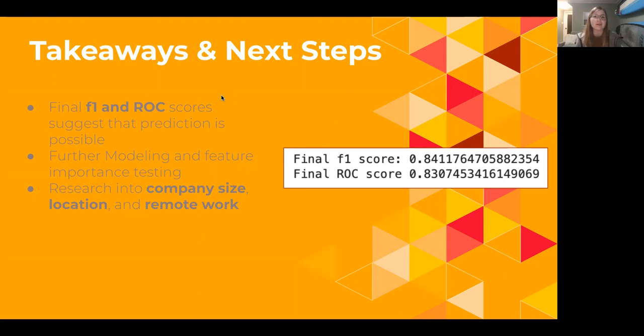Further modeling and feature importance testing is absolutely necessary. And I think there's a lot of different areas that could be done. Like we were saying, feature importance would be an important one to do a lot more testing on. And then research into company size, location, the ability to work remotely is something else that should be thought about both by companies, individuals, and mental health professionals.